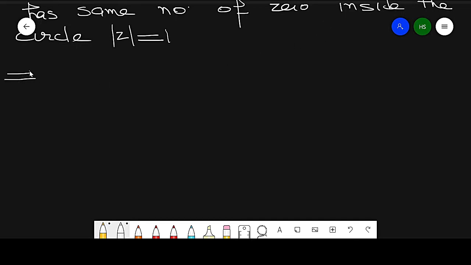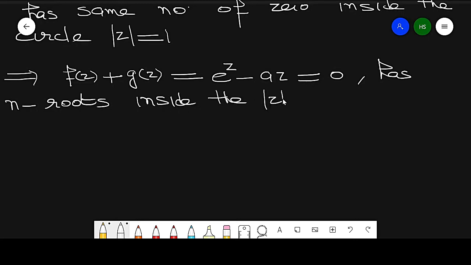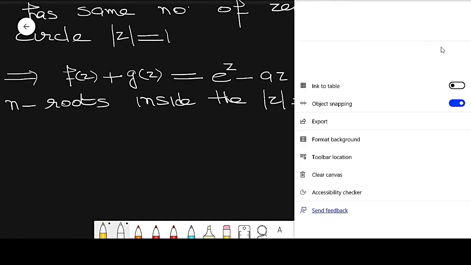So it implies f of z plus g of z, which is e raised to power z minus a z equal to 0, has n roots inside the circle modulus of z less than or equal to 1, right? So this is a very important type.